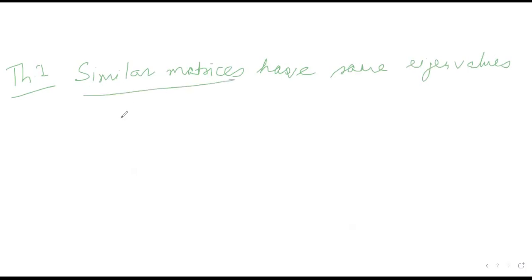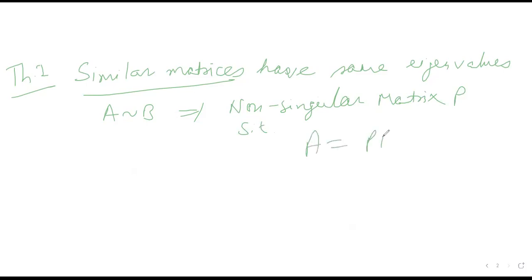First, what are similar matrices? If I say that A is similar to B, this implies there exists a non-singular matrix P, non-singular, that is, you can find its inverse, such that A can be written as P B P inverse, or B can be written as Q A Q inverse, where P and Q are your non-singular matrices. So I have to prove that they have the same eigenvalues.